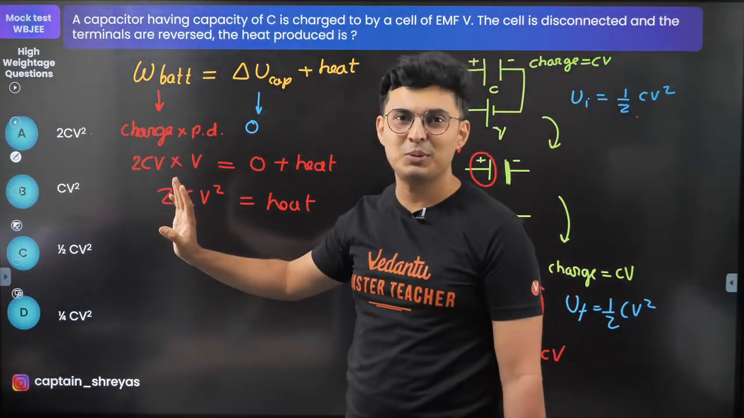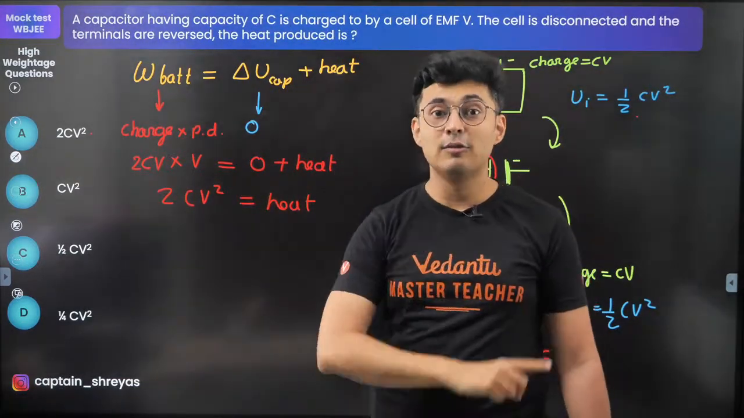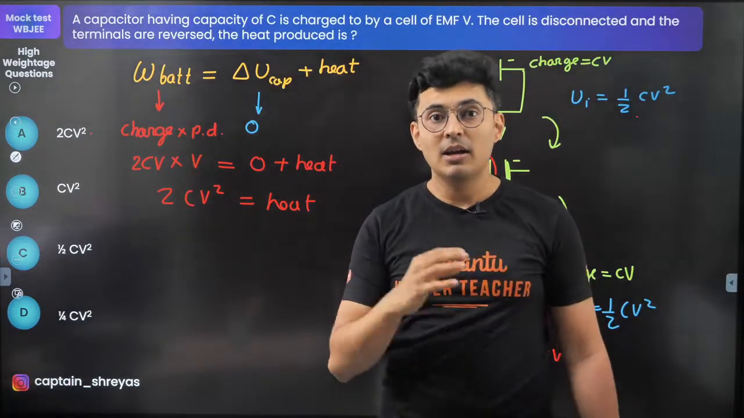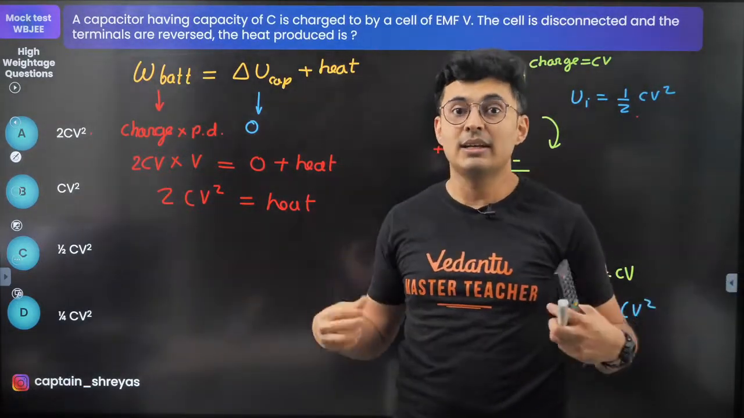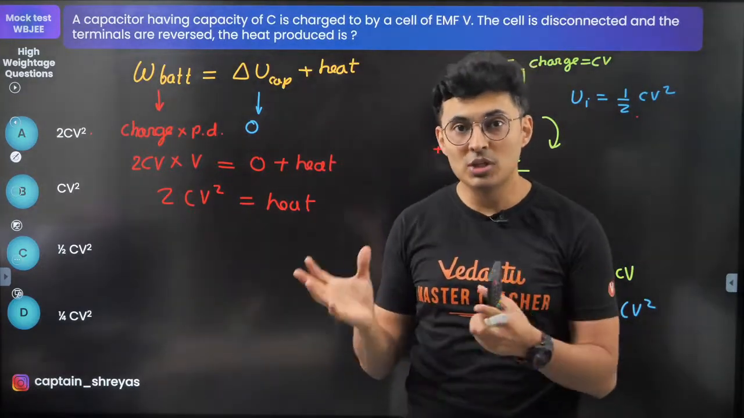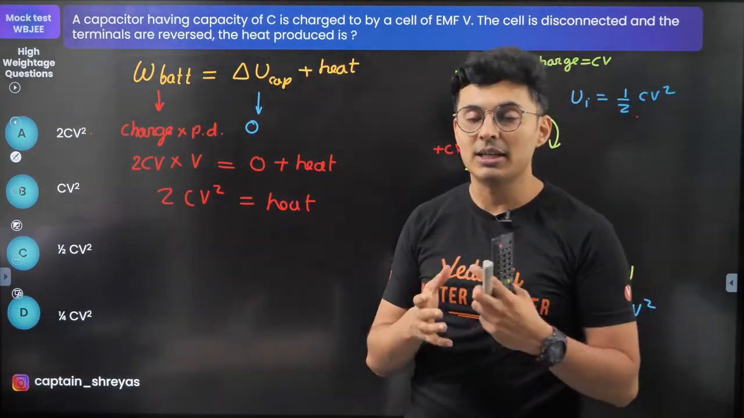Many students mark 0. They forget that the charges flow through the battery, and when the battery allows the charges to flow from low to high, it does work. In fact, it has to do work to make the charges flow, to charge the battery itself, capacitor itself.